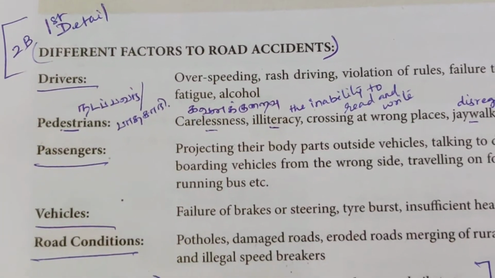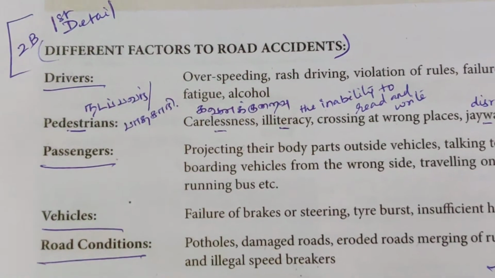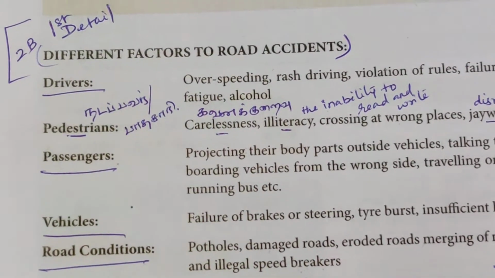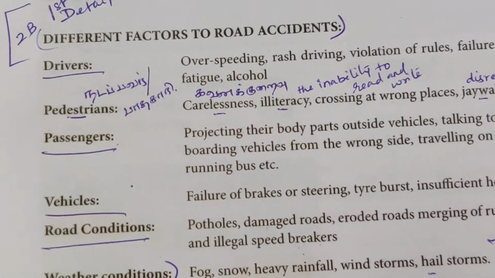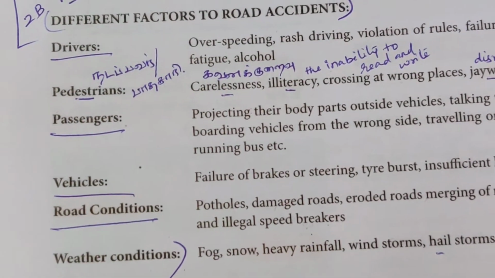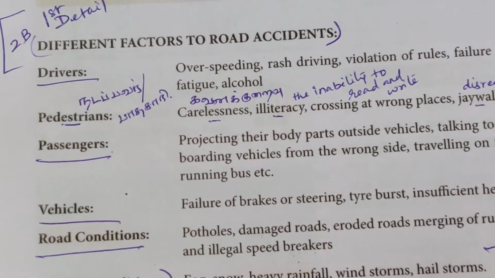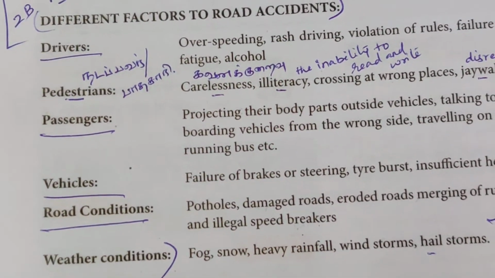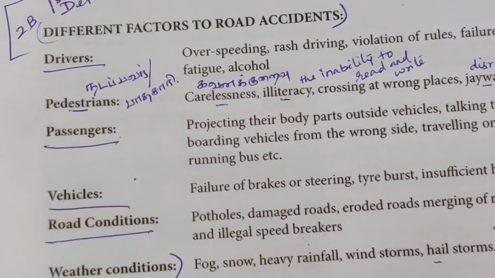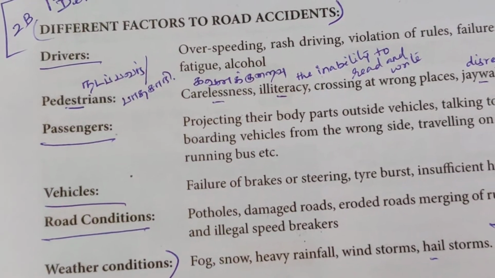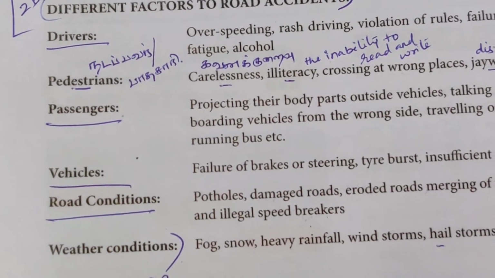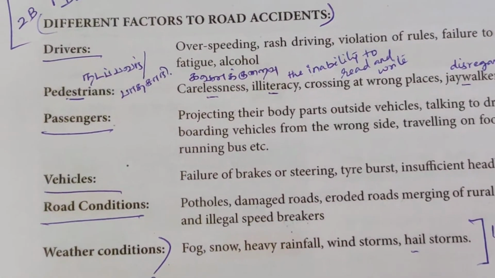Now look at this, different factors of road accidents. Drivers, pedestrians, passengers, vehicles, road conditions, weather conditions. These are the different factors of road accidents. Who causes road accidents? Because of the drivers, the pedestrians, the passengers who are traveling, the vehicles, then road conditions also are one of the major reasons, and the weather condition depends on that.